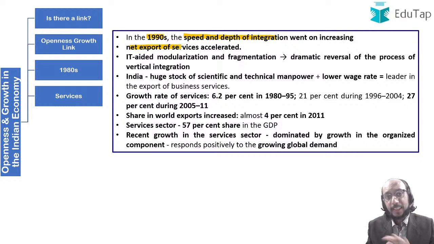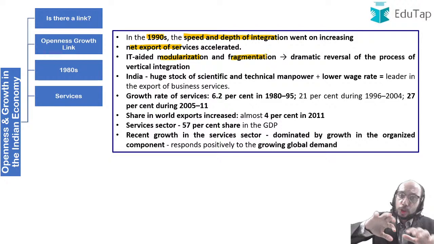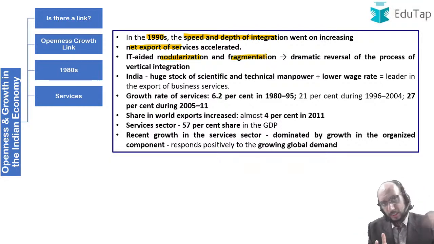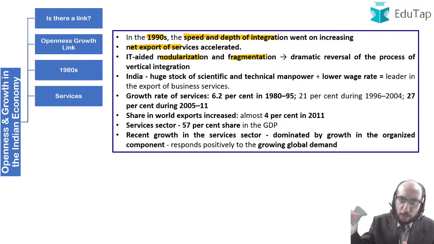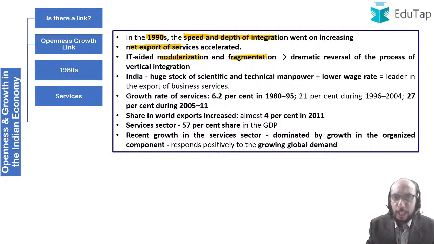You have to realize that technology changed globally somewhere around the 1990s, and because of the advent of computers and information technology, we were able to undertake modularization or fragmentation of tasks. So earlier, all tasks used to be performed in-house in huge companies, let us say in Western countries. Because of modularization, because of tasks being fragmented, it became possible to hire business process services from, let us say, countries like India. So if call centers had to be opened up, those call centers need not be opened in New York, they could be opened up in New Delhi. They need not be opened up in Manhattan, they could be opened up in Mumbai, right?